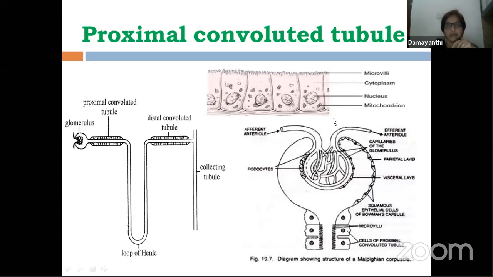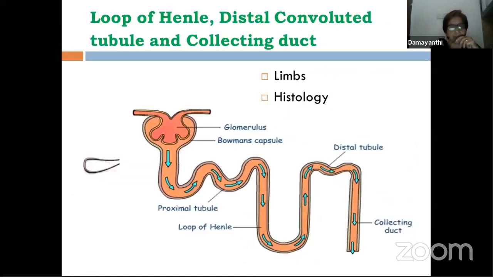And another important point, mitochondria. PCT has a lot of mitochondria. Cells of PCT have a lot of mitochondria present in them because a lot of energy is needed over there.